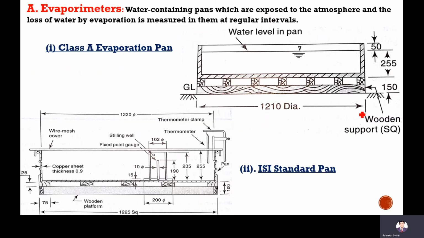So first is the evaporimeter. Water-containing pans are exposed to the atmosphere, and the loss of water by evaporation is measured in them at regular intervals. These are just evaporation pans with certain dimensions.